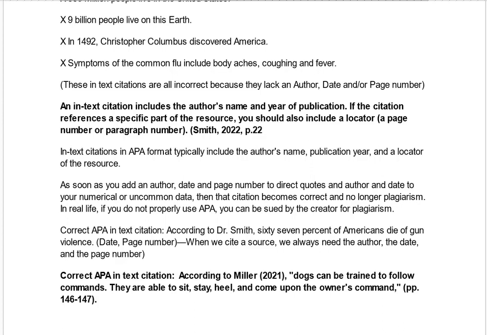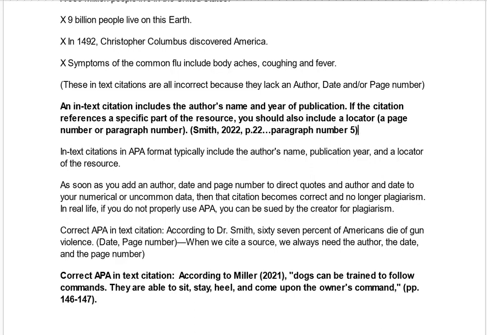Or if you don't have a page number, let's say you're on a website, paragraph number 5. That's known as a locator. In other words, where in the book, where on the page is your in-text citation? It's on the fifth paragraph, or it's on page 22. So that's the locator. It locates your source.